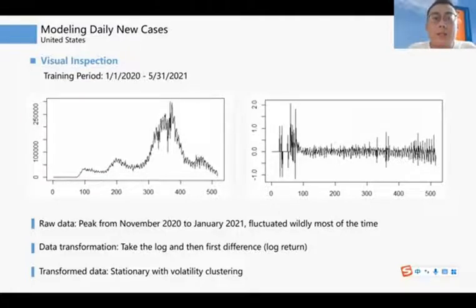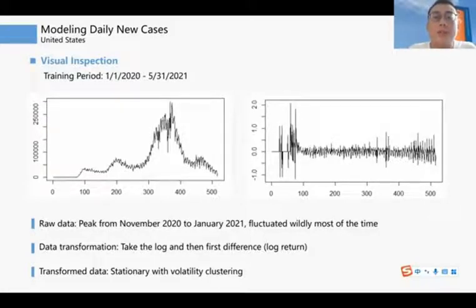Next, I will introduce the process of analyzing the daily new cases of the United States. Data characteristics of the daily new cases of the United States is quite different from Singapore. We can easily find that the raw data shows a peak from November 2020 to January 2021, fluctuated widely most of the time. If we think deeply about the reasons for the surge, perhaps it is the large gatherings during the US election campaign that leads to the rapid increase of daily new cases.